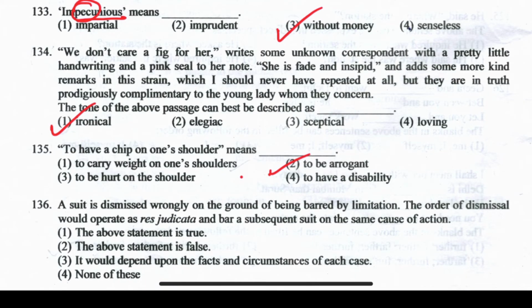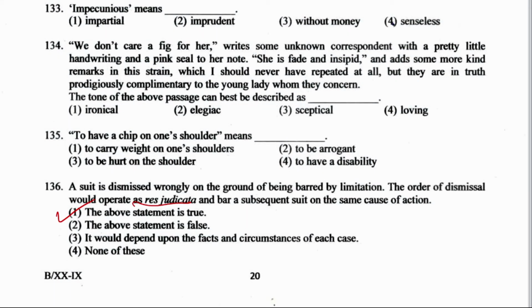Next is question number 136. A suit is dismissed wrongly on the ground of being barred by limitation. The order of dismissal would operate as a res judicata and a bar to a subsequent suit on the same cause of action. The above statement is true or false, or it would depend upon the facts or circumstances of each case. Well, the above statement is true. If you see Section 11 of CPC, which talks about res judicata, it is mentioned in the first paragraph only that no court shall try any suit or issue in which the matter has been directly and substantially in issue in the former suit between the same party.